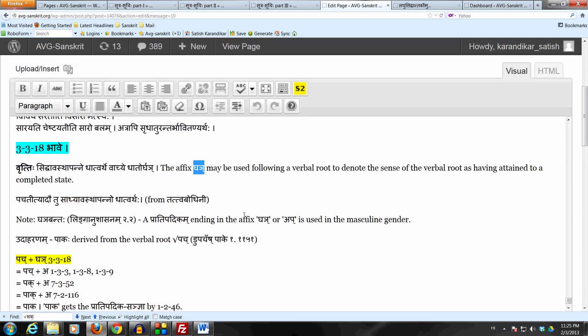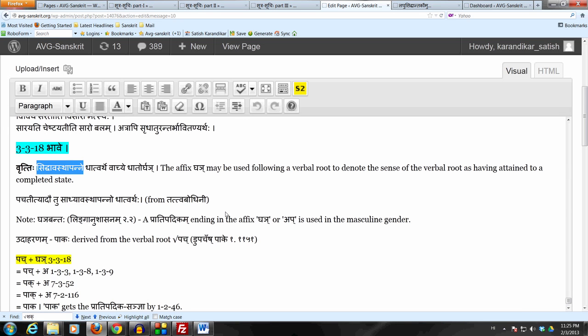So these are the two states of action called bhavah. One is sadhyavasthapanna, in which tin affixes are used to express that kind of bhavah, and the other is siddhavasthapanna, where the krit affix, such as the affix Ghan, is used to express bhavah.